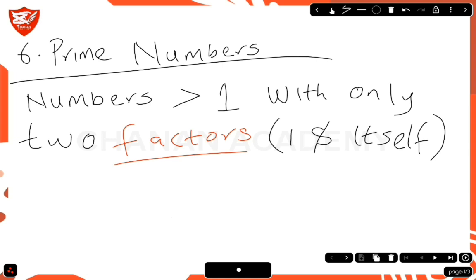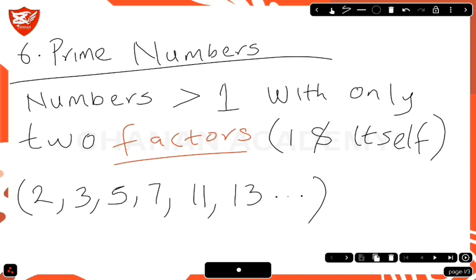Let's give examples of prime numbers, numbers that have just 2 factors. We have 2, 3, 5, 7, 11, 13, and so on.